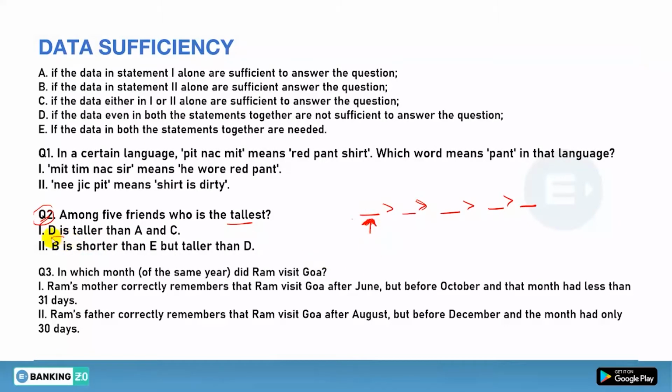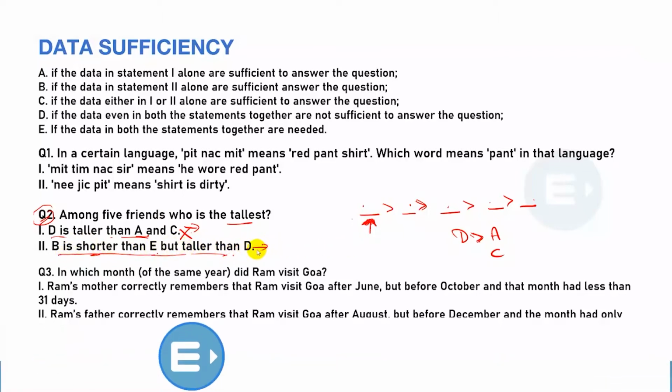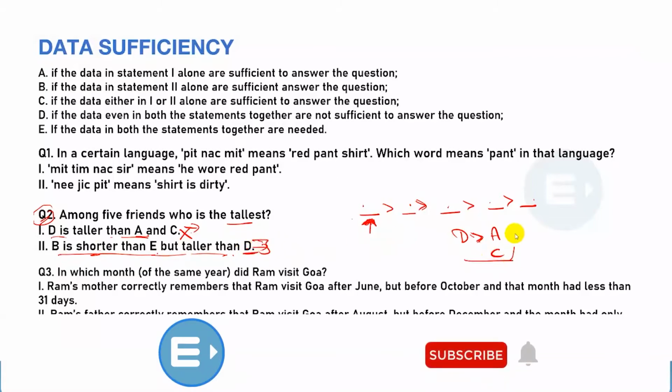So the first thing is, D is taller than A and C. From the first statement, can you answer who is the tallest? You are saying that D is taller than both A and C. Can you answer who is the tallest? No, because it is possible that D will come here and A, C will come here. D can be here or here, but you can't answer who is the tallest. So the first alone is not enough to answer your question, that is obvious. Now we will see only the second one. B is shorter than E but taller than D. Now what do we have? You have to see the second alone now. Okay, don't mug up this one right now.